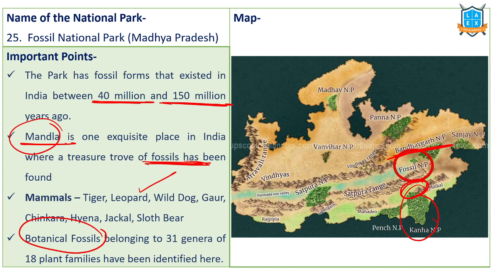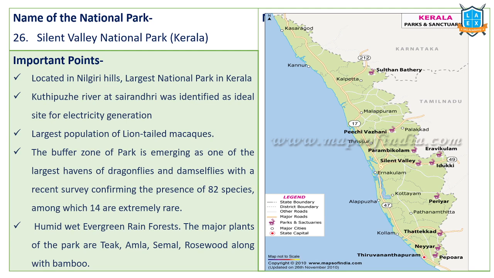This is located in Narmada Son Valley. Narmada River and Narmada Valley. In this particular valley, this particular Fossil National Park is located. Next one, Silent Valley National Park. Important. Silent Valley National Park is part of Western Ghats region. It is located in Nilgiri Hills. It is the largest national park of Kerala. Kuthipuzhe River flows through it.